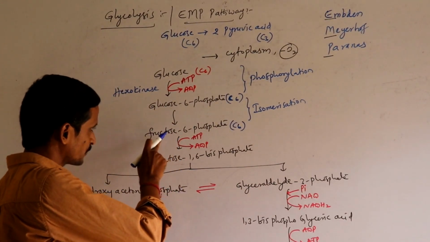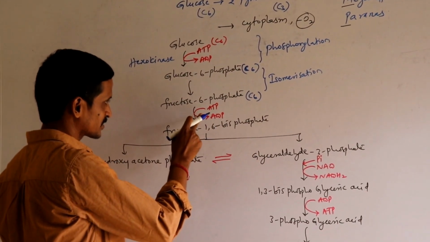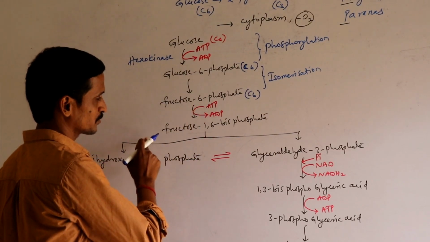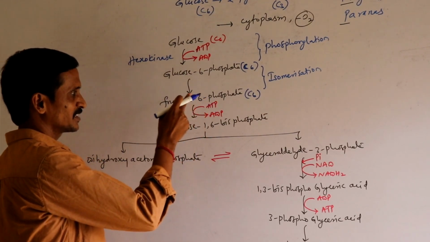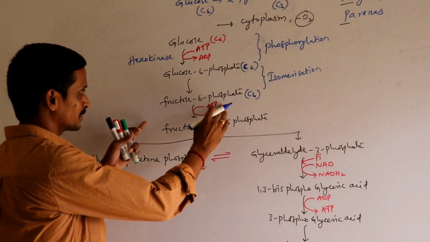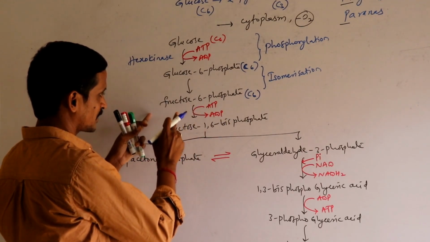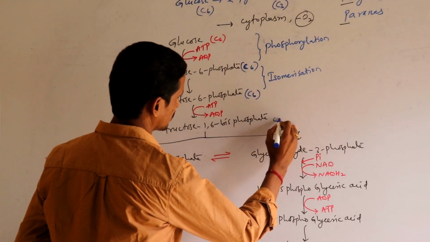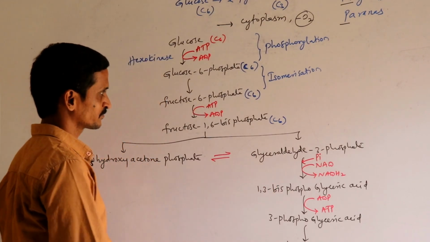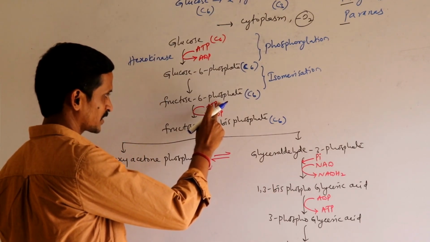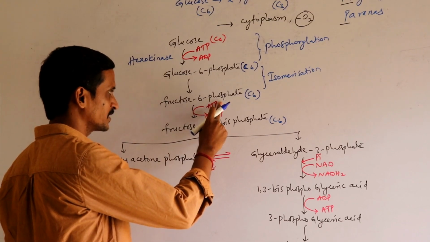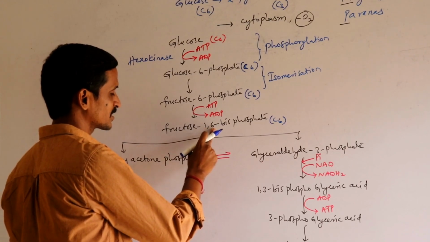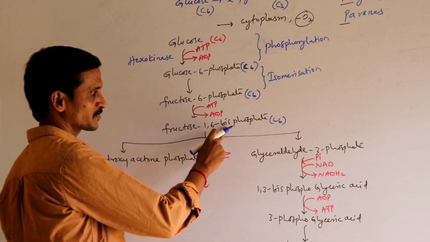Next, fructose 6-phosphate is utilizing one more ATP. See, the arrow mark is from ATP towards ADP. That means ATP is utilized here. As ATP is utilized, fructose 6-phosphate is converted to fructose 1,6-bisphosphate. Number of carbons remain similar. One more inorganic phosphate, so one more phosphate from ATP is attached on fructose at the first carbon. So 1, 6, two phosphates are there, that's why bis.